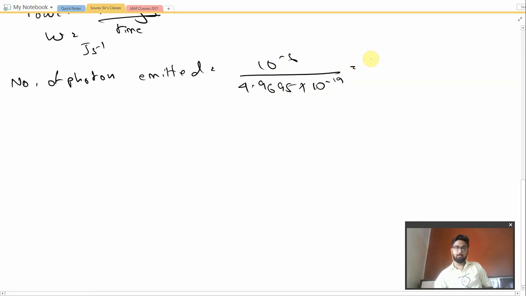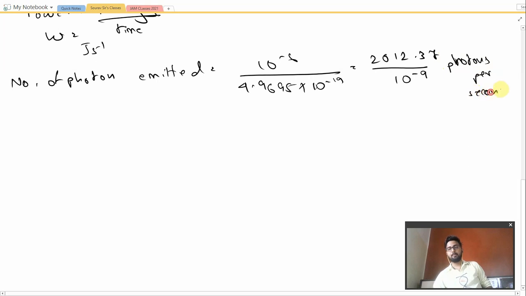2012.37 divided by 10 to the power minus 9 photons per second. Okay, 10 to the power minus 9 can be written as nano, so 2012.37 photons per nanosecond.